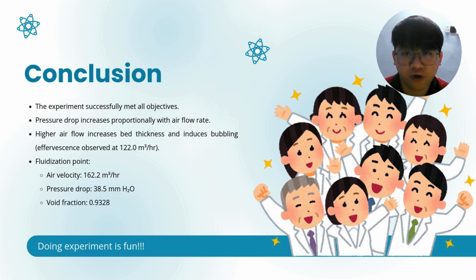At an airflow rate of 122 m3 per hour, we observed the formation of bubbles on the surface of the sand bed, which is known as effervescence. The fluidization point was determined when the air velocity reached 162.2 m3 per hour, resulting in a pressure drop of 38.5 mm of H2O. Lastly, the calculated void fraction of the fluidized bed was 0.9328, reflecting the high porosity of the bed during fluidization.